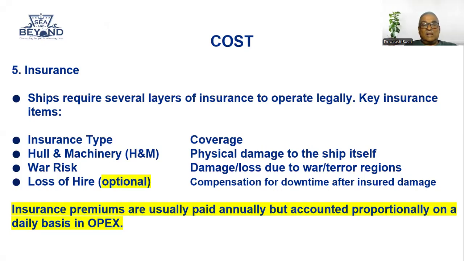War risk covers damage caused due to war or terror. Loss of hire is optional. It compensates for downtime after insured damage. So if your vessel is off hire due to insured damage, you must have taken a cover for that. So you are covered.